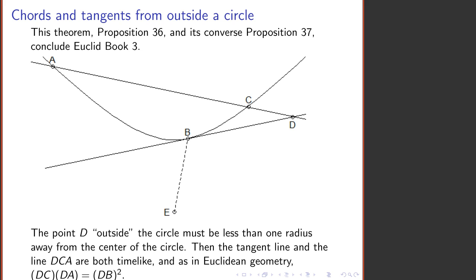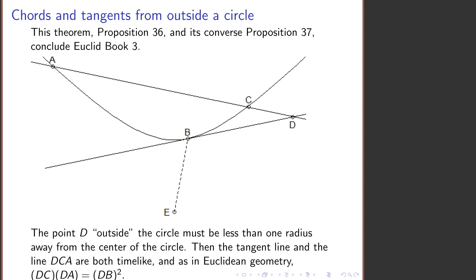And to finish up, let's look at the alternative case where we have a chord of a circle that is extended out to a point outside the circle.